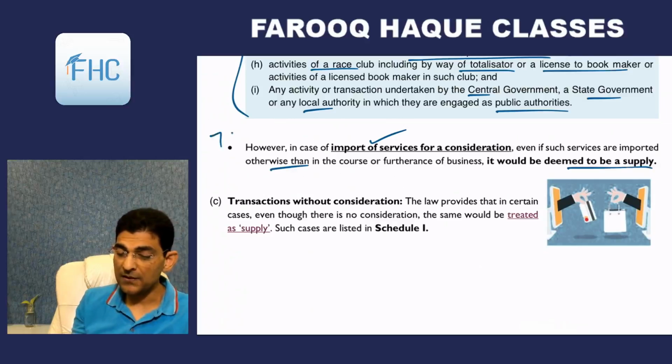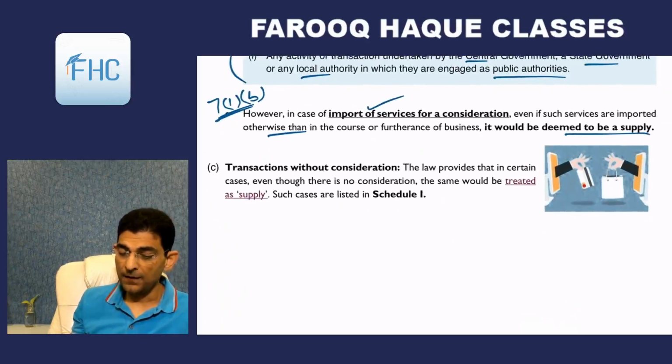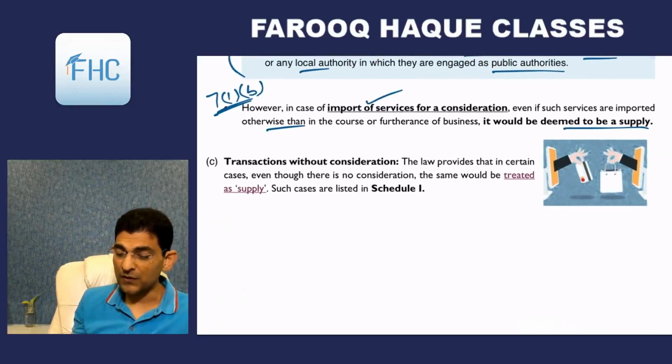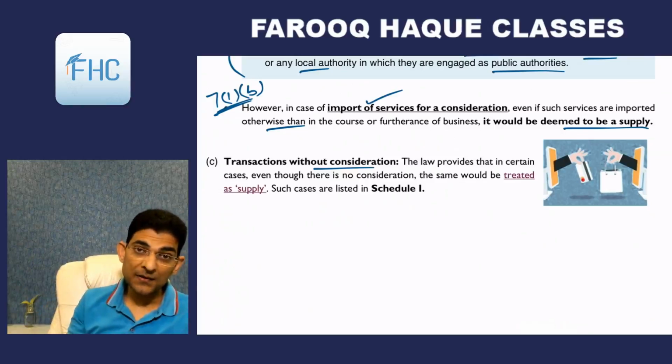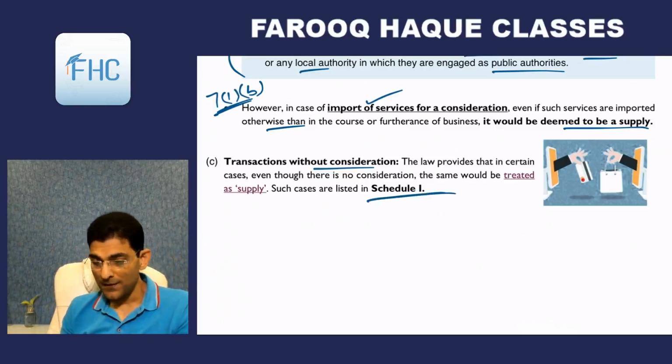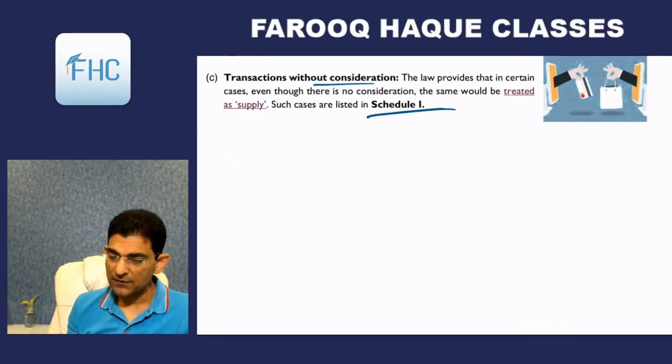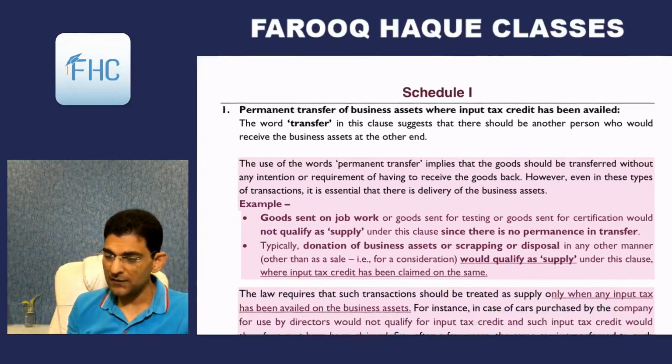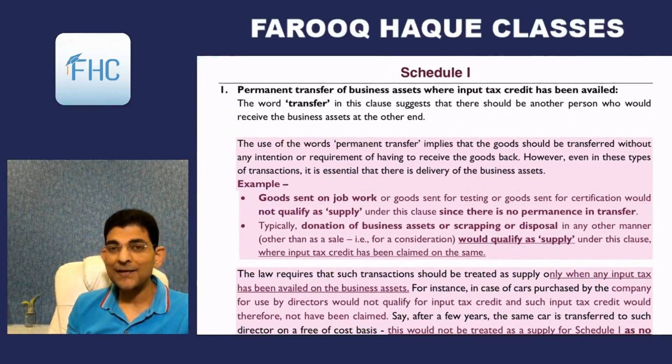This we had seen in 7.1(b). Then comes transactions without consideration. We have seen that there is an exception. Even if certain transactions are without consideration, they can still be considered as supply. These transactions are given in Schedule 1. This Schedule 1 is a long one, and we will see it in the next lecture.